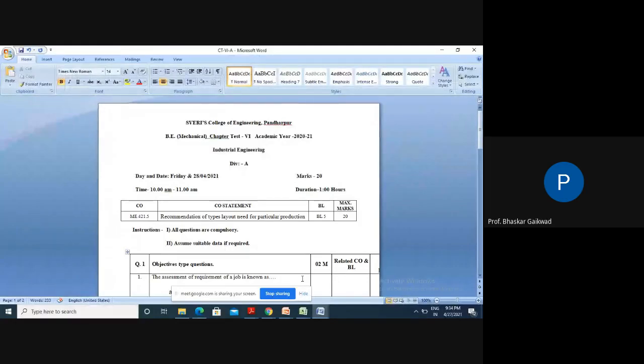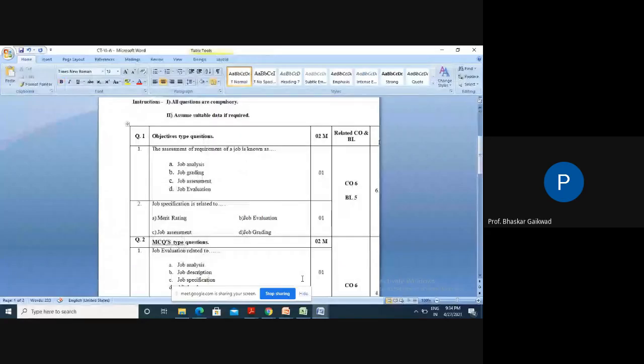So this class test is related to our chapter number 6, that is job evaluation and merit rating. Let us see the first question. The assessment of requirement of job is known as. Four options are there: job analysis, job grading, job assessment, and job evaluation. So, assessment of requirement of jobs.